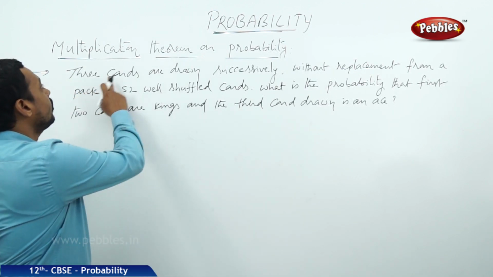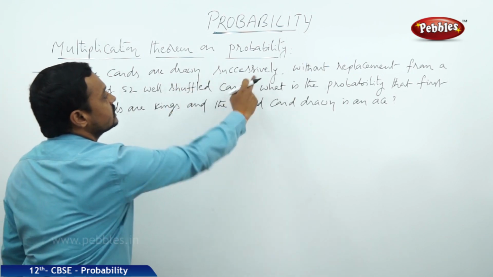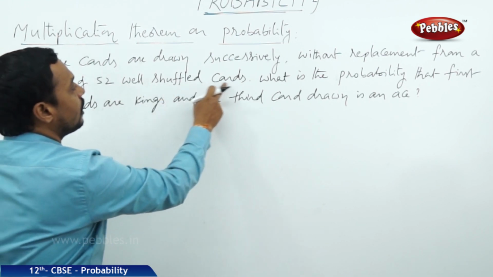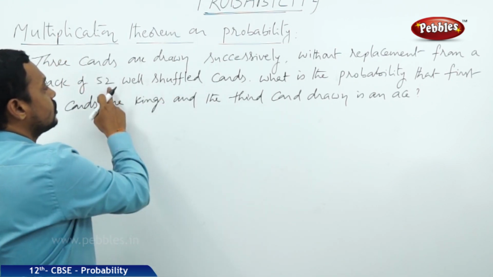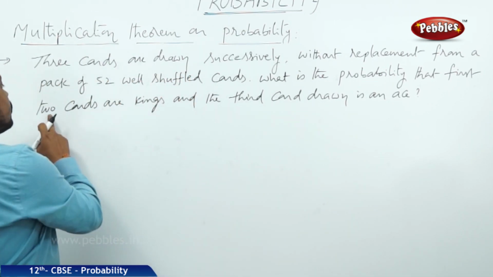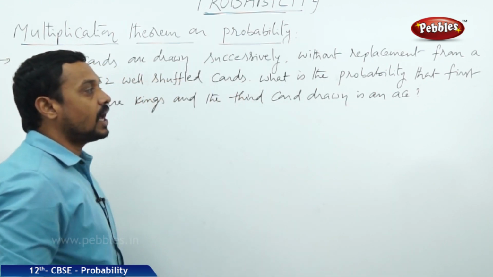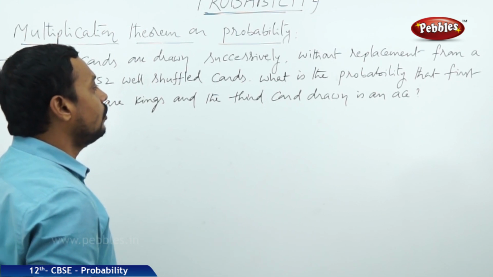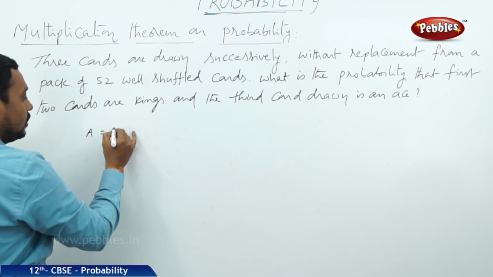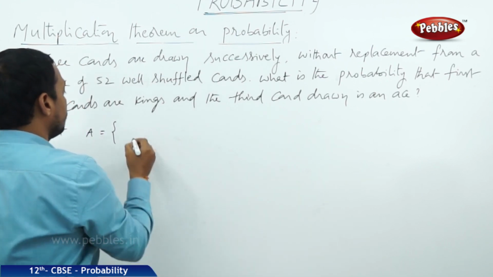Now there is one more problem on the multiplication theorem. See, 3 cards are drawn successively without replacement from a pack of 52 well shuffled playing cards. What is the probability that the first 2 cards are kings and the third card drawn is an ace? Now here let us consider the 3 events A, B, C, where A is, the first card is king.